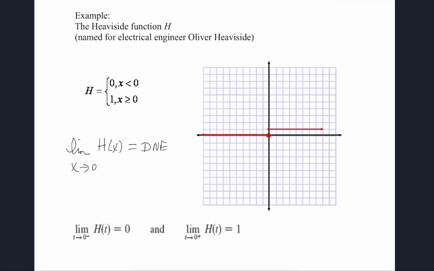Because you can't pick. Do I pick 0? Do I pick 1? Is it on? Is it off? As we approach it from either way. Okay, so that's a perfect example that has a spot. Now, if I'm approaching something way over here in the positives, the limit is always 1. So over here, the limit's 1. Over here, the limit's 0. No matter what I pick, the limit does exist. It's only one spot where there's a jump in the function.